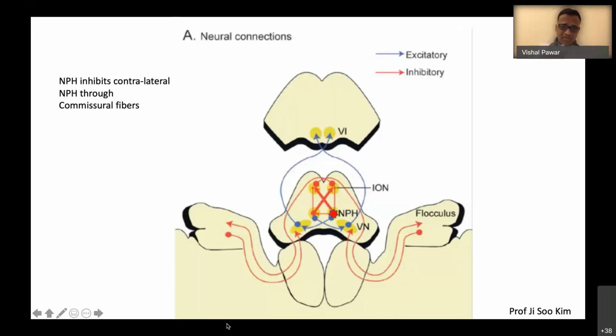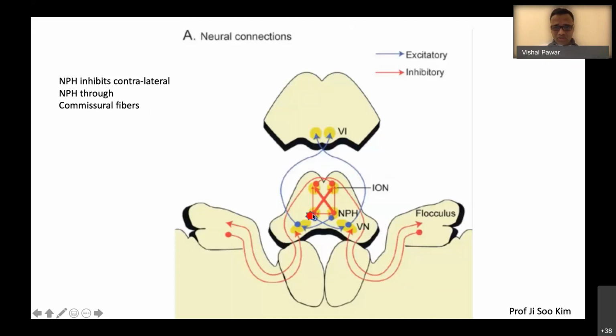And even in floccular lesions, there are cases where they have mentioned the head impulse test positive in this particular group of patients. So head impulse positive alone doesn't say that it is central versus peripheral. It doesn't mean that it is a peripheral etiology. You have to go into the details of other signs also. So why did this head impulse test come positive contralesionally in this particular patient? Let us go into the details of that.